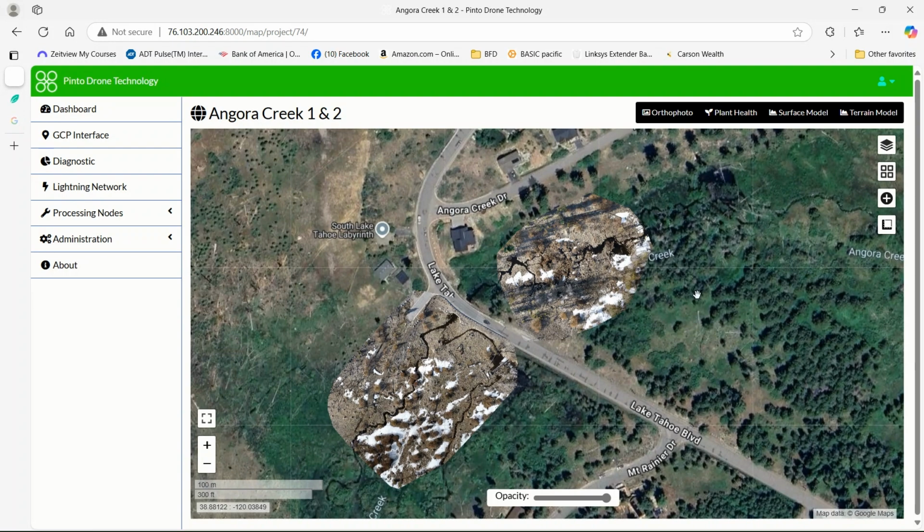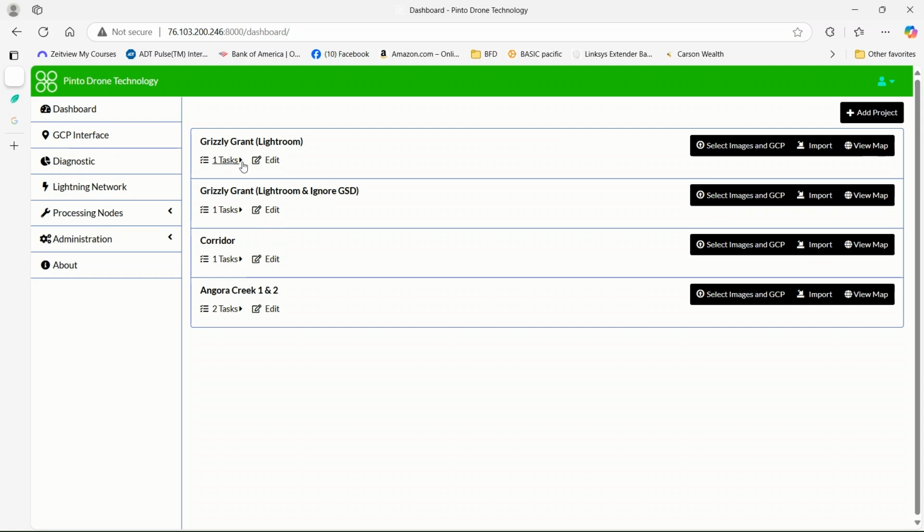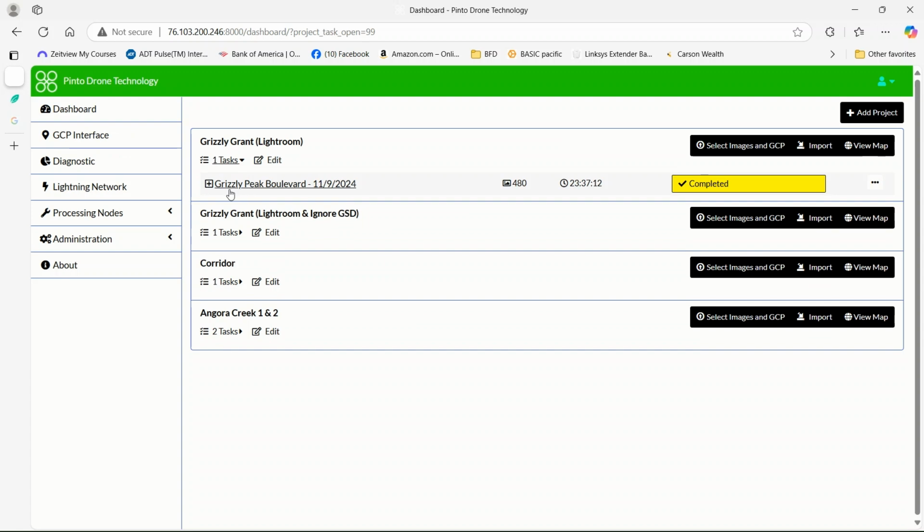Now let's open the Grizzly Grant project. Let's see. Here it is. And you can see there's just one task in here. And it consists of 480 images. And it took about 24 hours to process this map. And the photos were taken on 11/9/24.